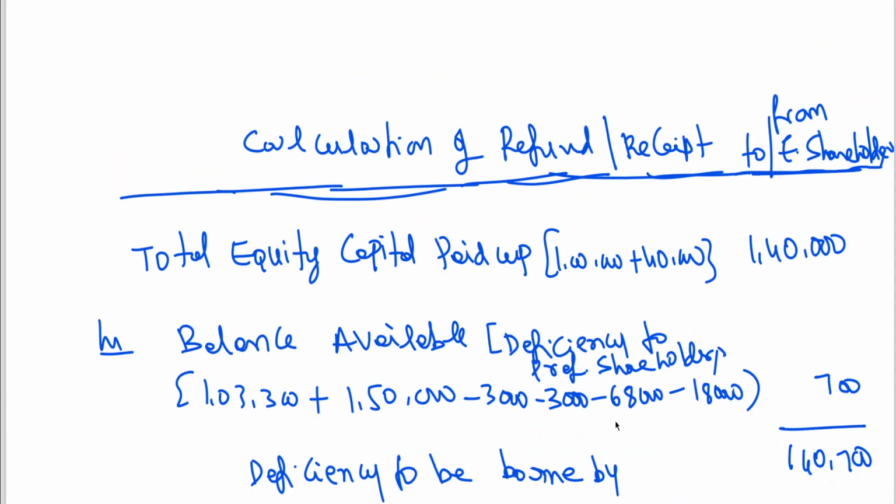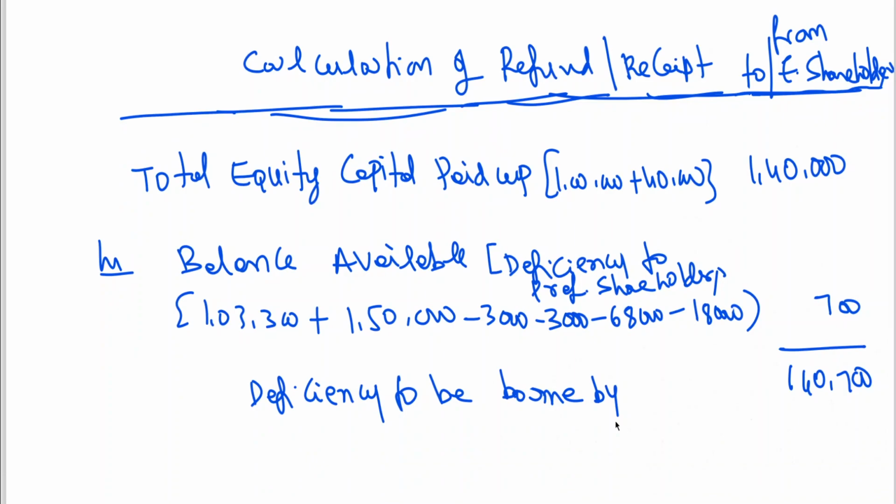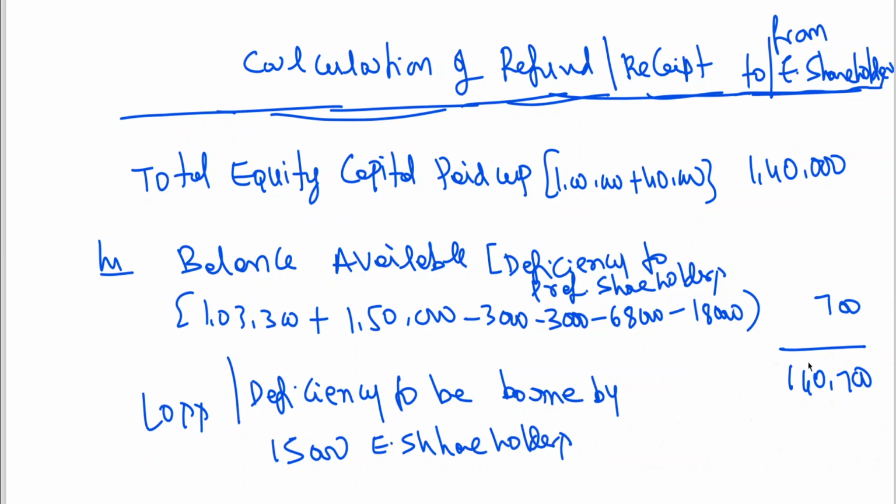Deficiency, or you can also call it the loss, to be borne by 15,000 equity shareholders. 15,000 equity shares means equity shareholders for 1,40,700.